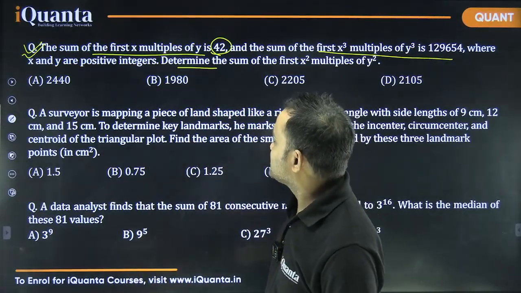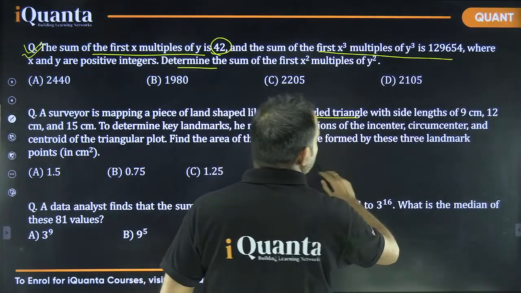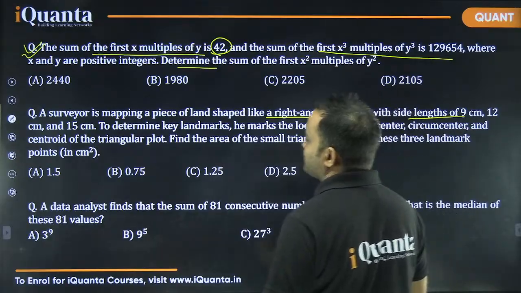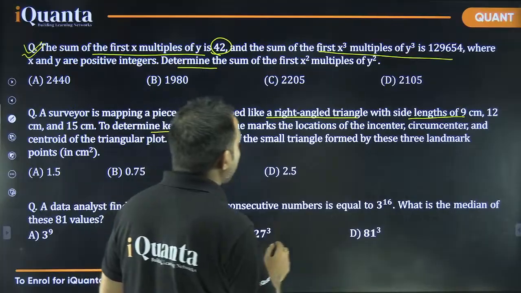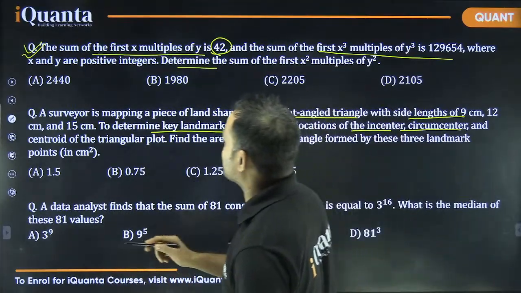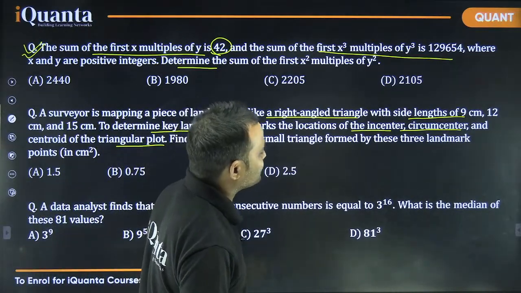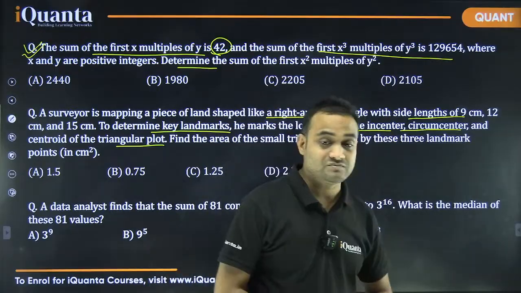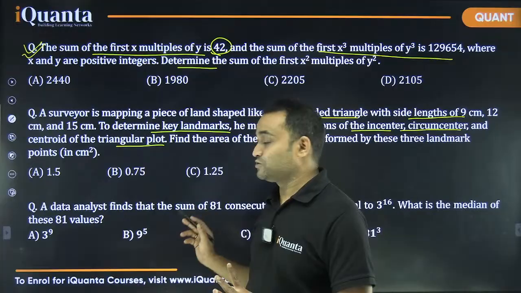Next question, it says a surveyor is mapping a piece of land shaped like a right angle triangle with side lengths 9, 12 and 15 centimeter. To determine key landmarks, he marks the locations of the incenter, circumcenter and centroid of the triangular plot. Find the area of the small triangle formed by these 3 landmark points. At this time, I am not getting any idea how to solve this question.